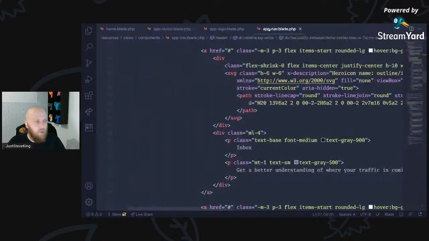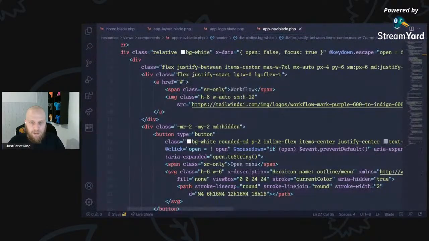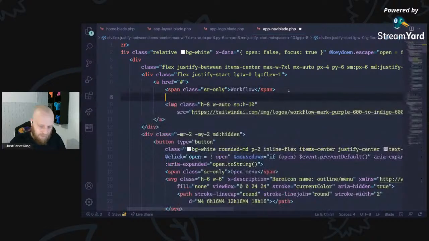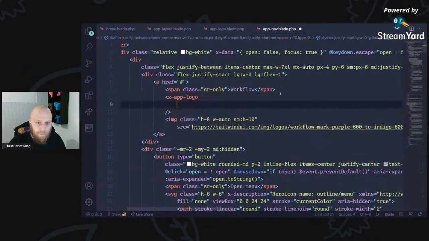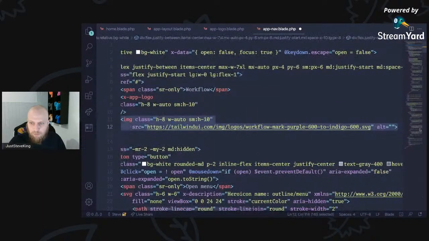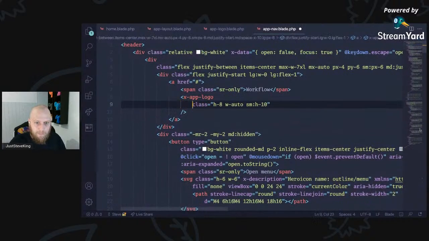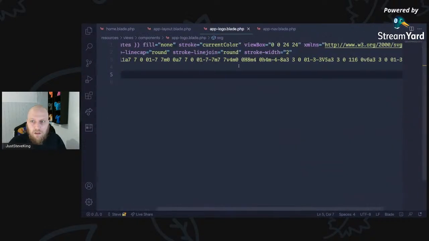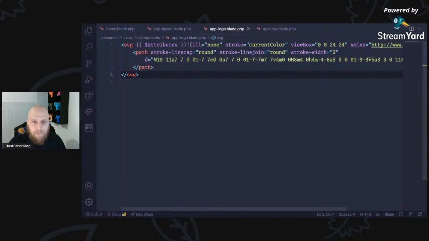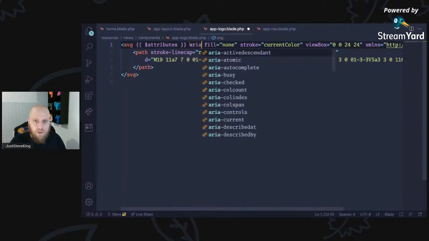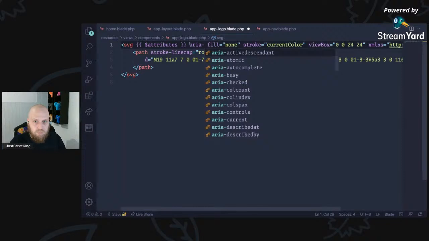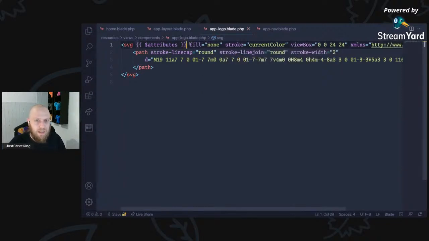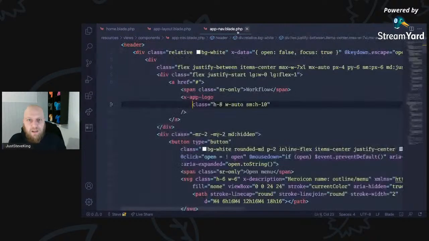And what it means I can do on my app nav, I can now come up to where this workflow logo is. And I can say x-app-logo. And then we can grab that, drop that in there, remove the image. And the only thing I need to double check is, what was it? I can't remember what it's called now. I'll come back and fill that back in when my mind wakes back up.